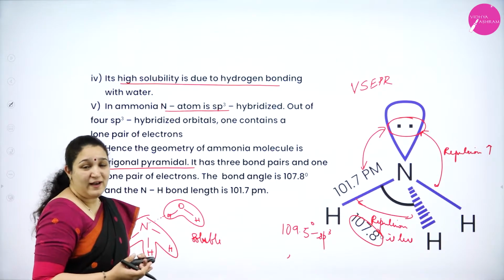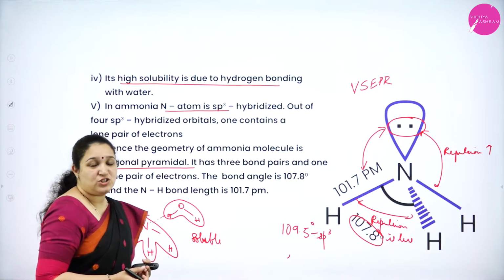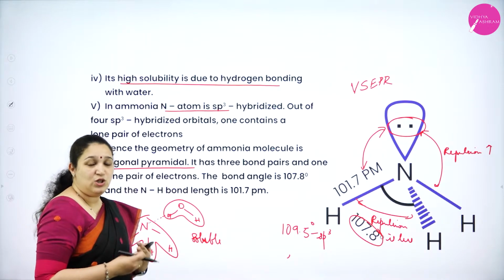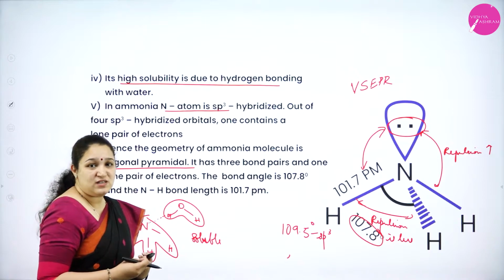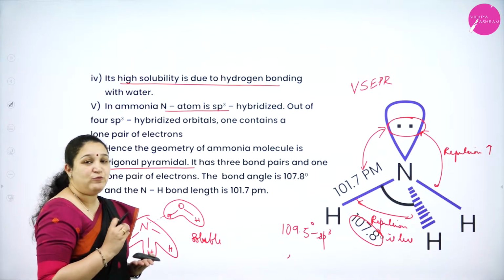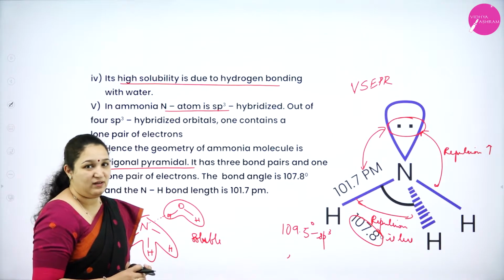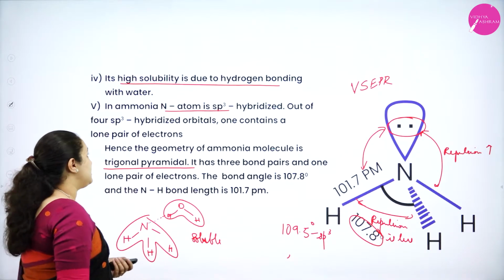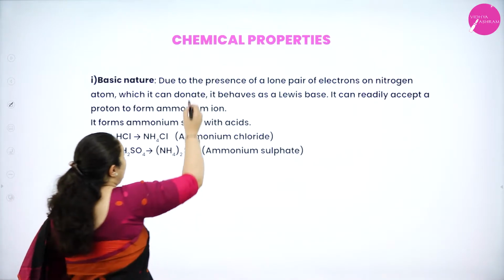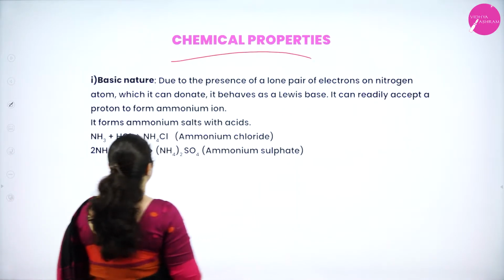Okay. So, you have studied about the structure of ammonia in more detail in your first year. Here, you have to know what is the shape of ammonia molecule and why there is a change in angle. Okay. So, next we will be studying about the chemical properties of ammonia.